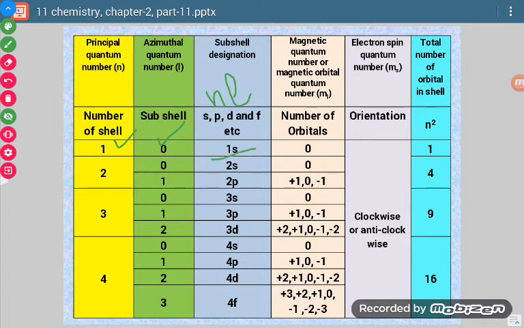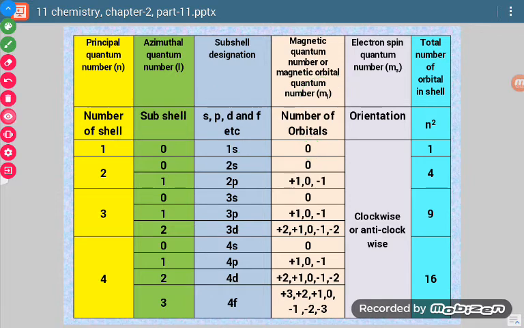So n is 1, L is 0, for which designation is S. So it will be 1S subshell. Now what are the ML values? For L equal to 0, ML value is also 0. So it is one value means one orbital. So this subshell will have only one orbital, and that orbital will also be represented by 1s.